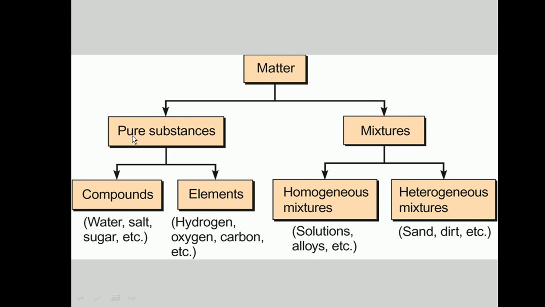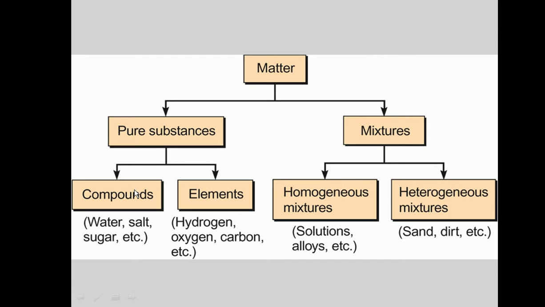Now on the other hand, the pure substances can be elements or compounds. We just discussed what elements and compounds are. You study different kinds of elements, and when different elements combine with each other in specific ratios, they form compounds.